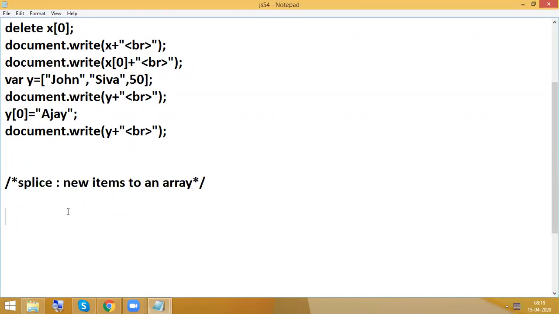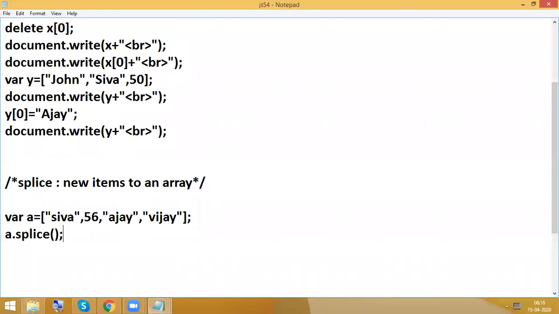So for example, variable x equal to, as usual, I am having some data. To avoid confusion, I'm going to use a new variable. I am having totally 4 values. So what I want to do here is a dot, we are using the splice method.